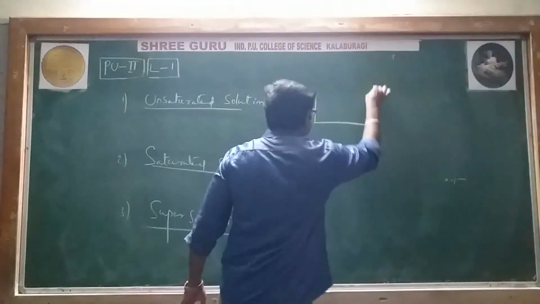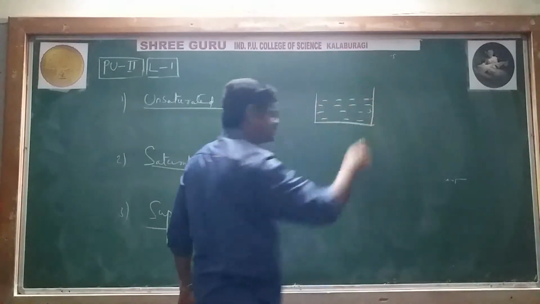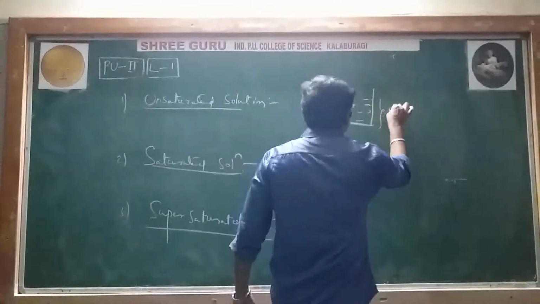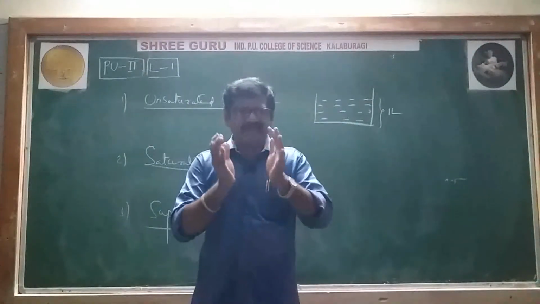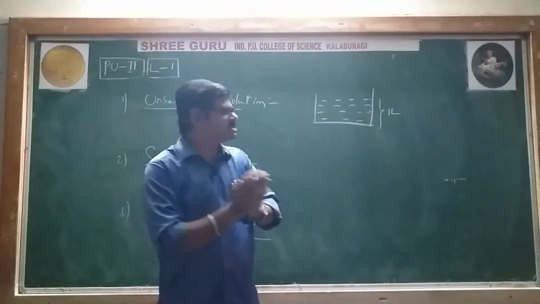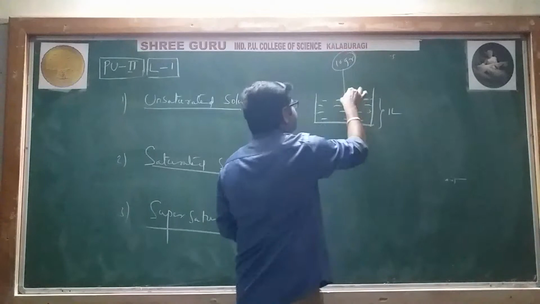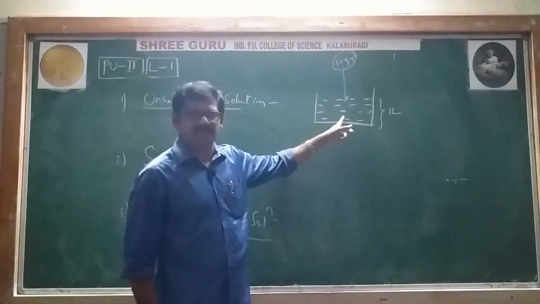See here. Suppose one container has been taken with 1 liter of water. Its capacity, meaning its maximum solubility, is suppose 10 grams. It can dissolve a maximum of 10 grams of salt. Just imagine its maximum solubility is 10 grams.